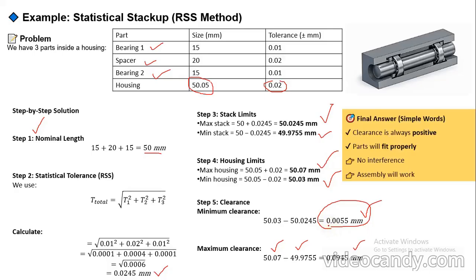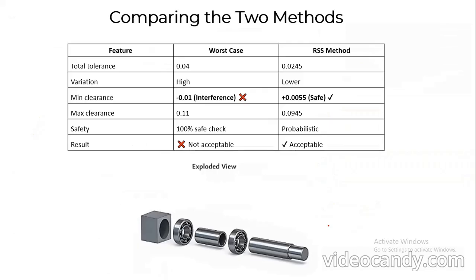So this fit is always positive and the parts will fit properly. The assembly will work because there is no interference or clash between the assembly parts. Now we will make a comparison. If you see the two important types of stack up assembly, one is worst case and the other is RSS.